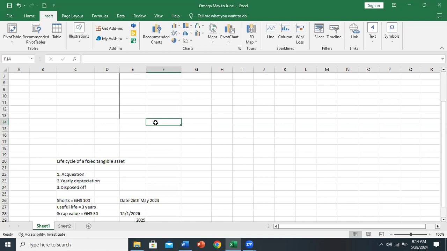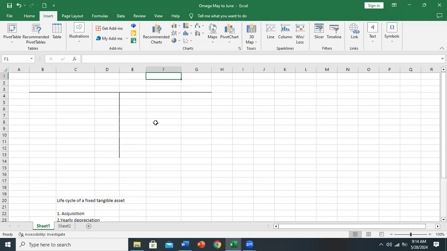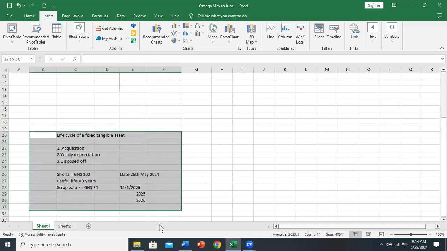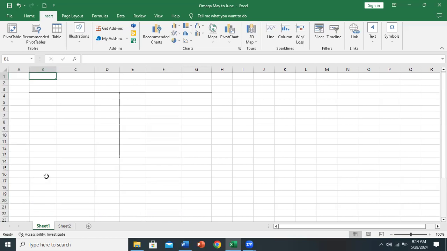Now, let me make some specific statements here. Let me note them down. So every year, at the end of the year, calculate the depreciation.